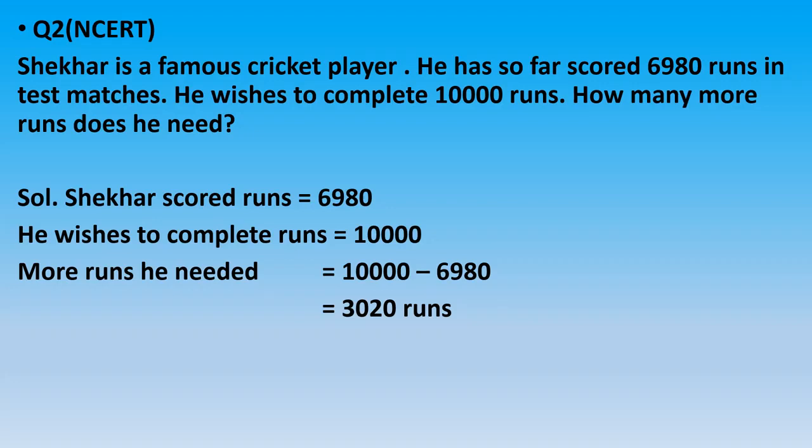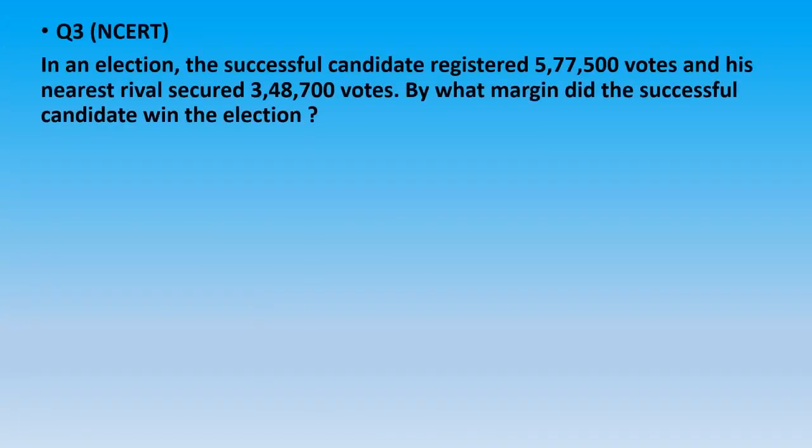Question 3. In an election, the successful candidate registered 5,77,500 votes and his nearest rival secured 3,48,700 votes. By what margin did the successful candidate win the election? In this question, votes secured by two candidates in an election are given.